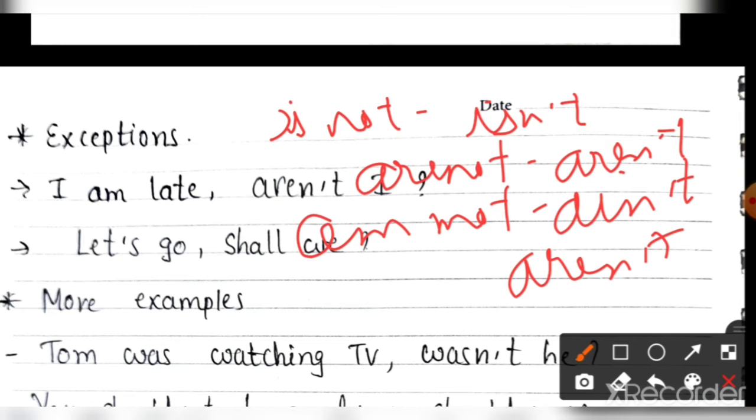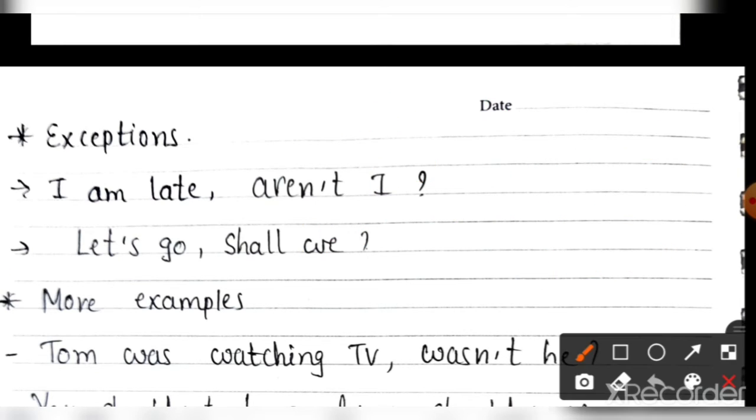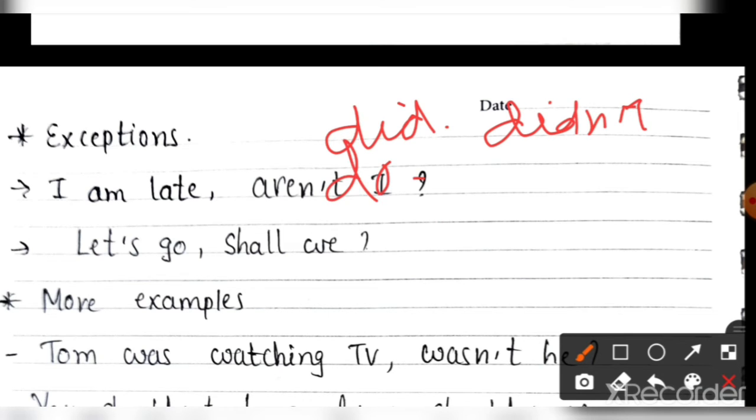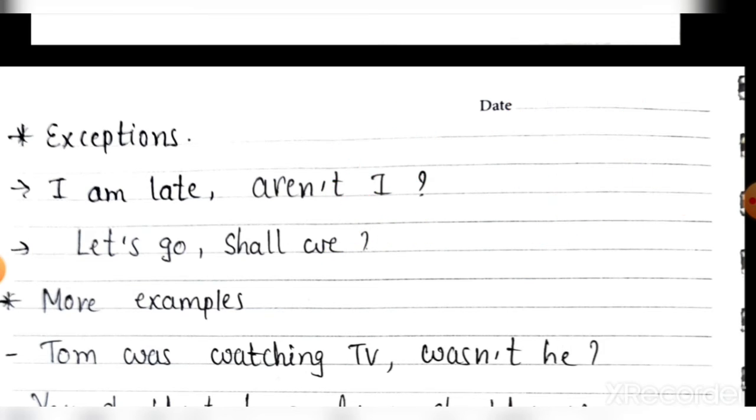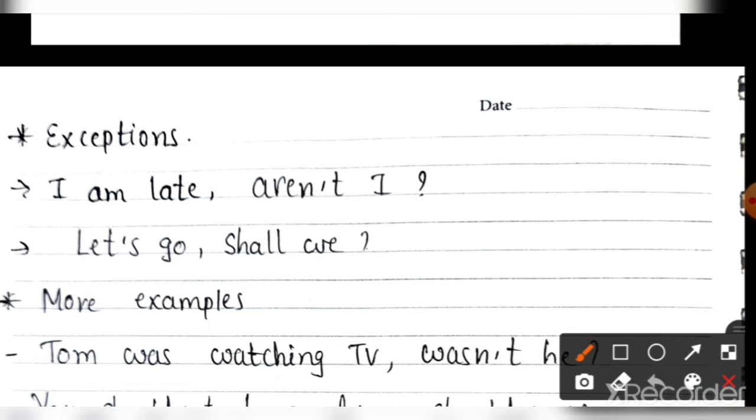Clear? For present tense. Then past tense: did, didn't; do, don't; does, doesn't. Clear? Do, does, did.